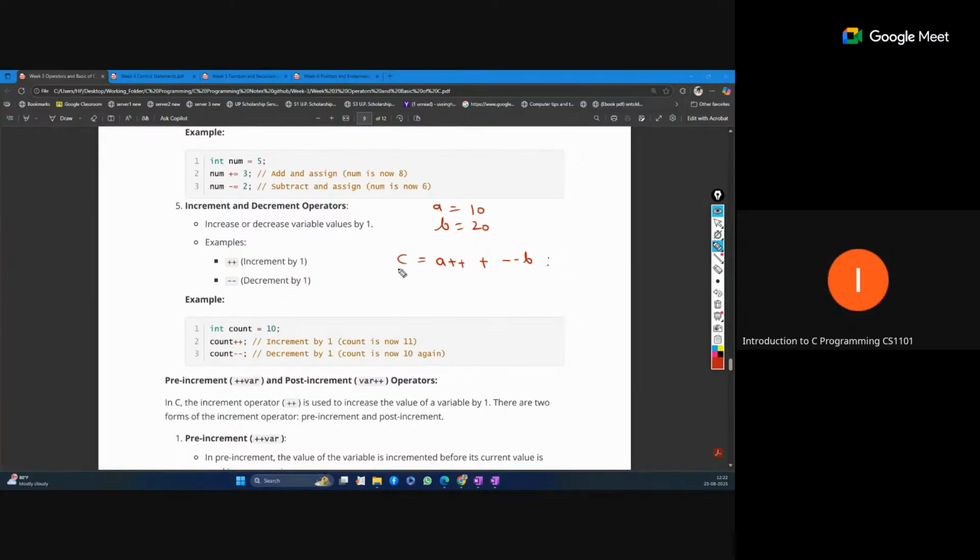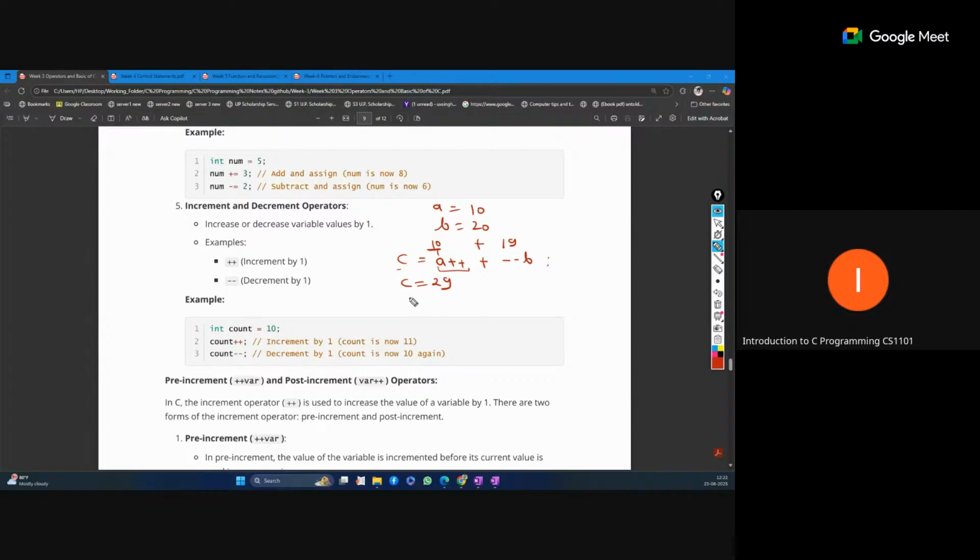Here c equal to a plus plus is a post-increment, so the current value of a, which is 10, will be used in this expression. And this minus minus b is a pre-decrement, so we will use the value after decrement. So minus minus b is 19, and c will become 29. But the increment will also happen after using that value.